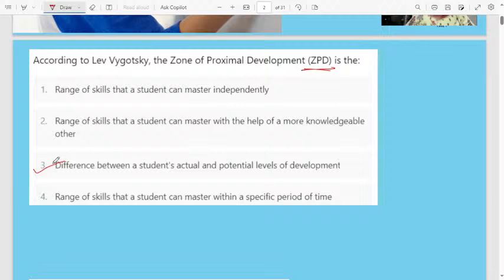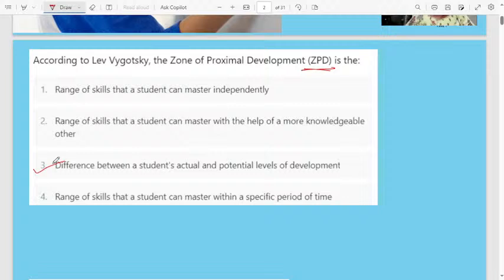What is the percentage of improved knowledge for a particular subject? That will depend, because the learning process is based on the students, and how practically the student can gain the particular topic. According to him, the ZPD means the difference between a student's actual and potential level of development.